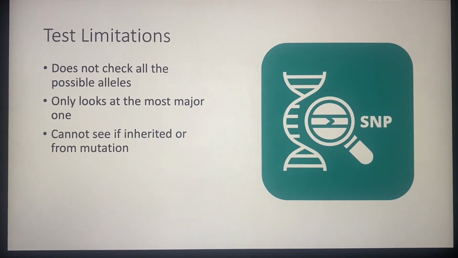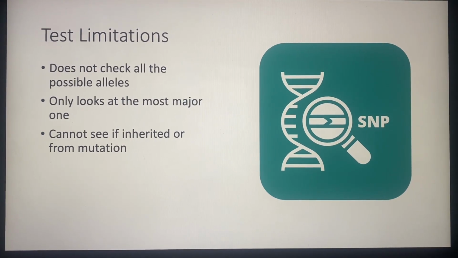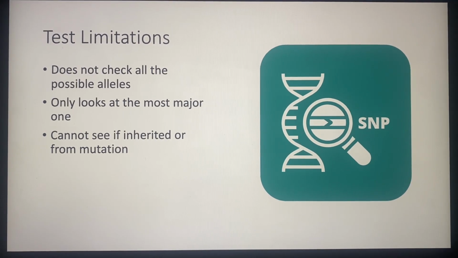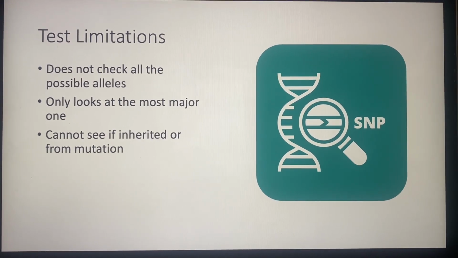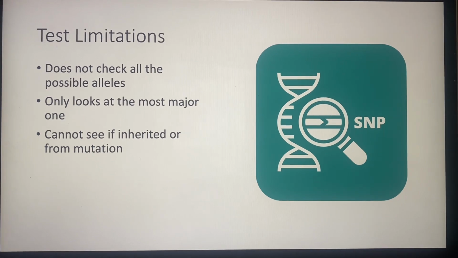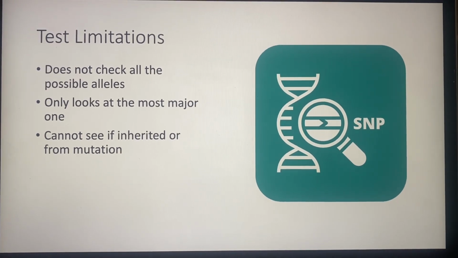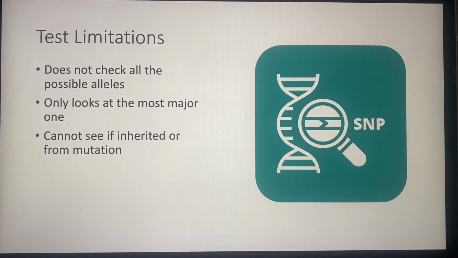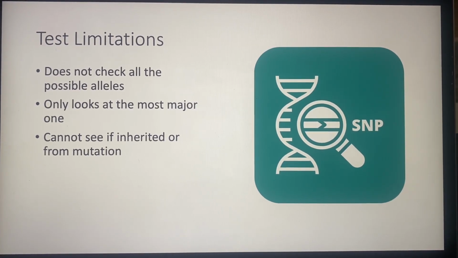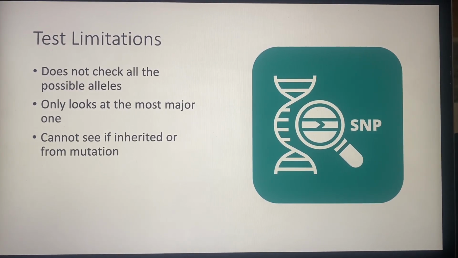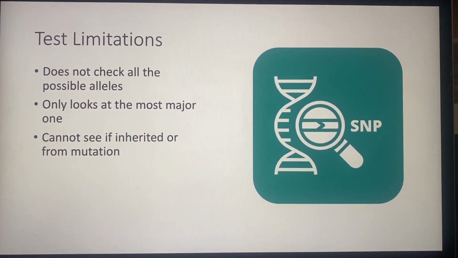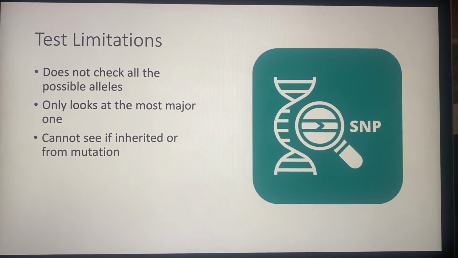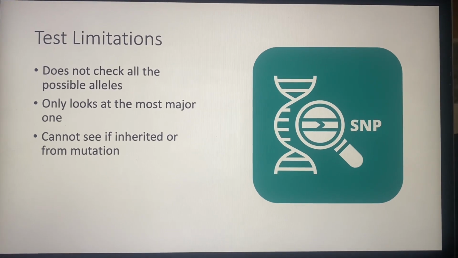Some of the test limitations that we have: although this is better than 23andMe because we are testing for another SNP, we are only testing for one more when there are multiples that can affect Alzheimer's in different ways. The one that we are testing, however, is found to increase it the most, and this was through research through Mayo Foundation for Medical Education and Research, and it was very important in getting resources to tell us all about this, and it was very beneficial towards our research.